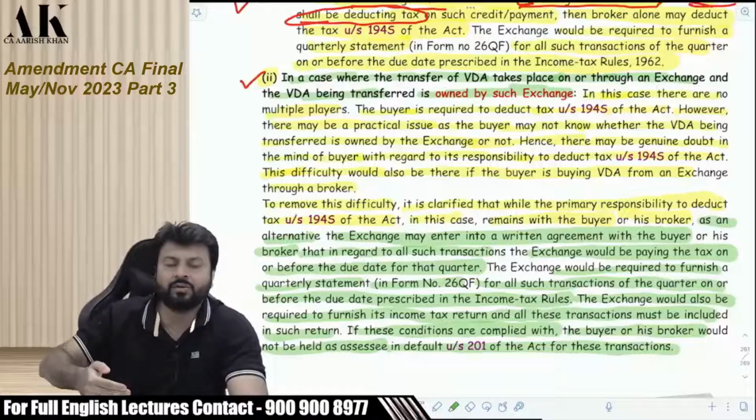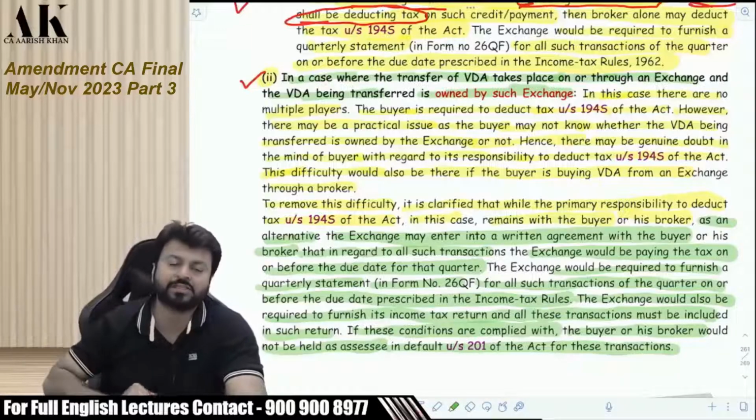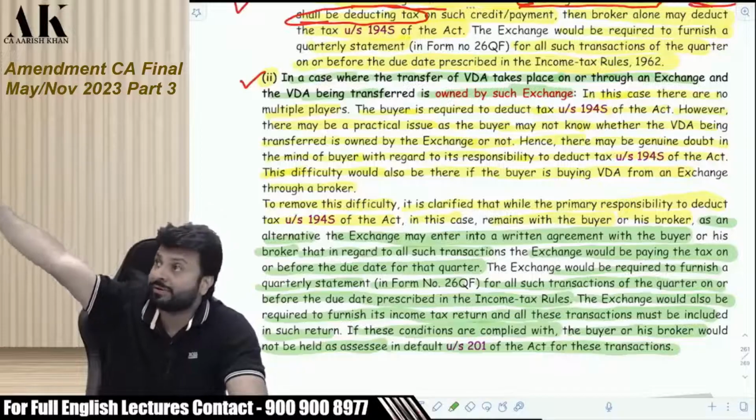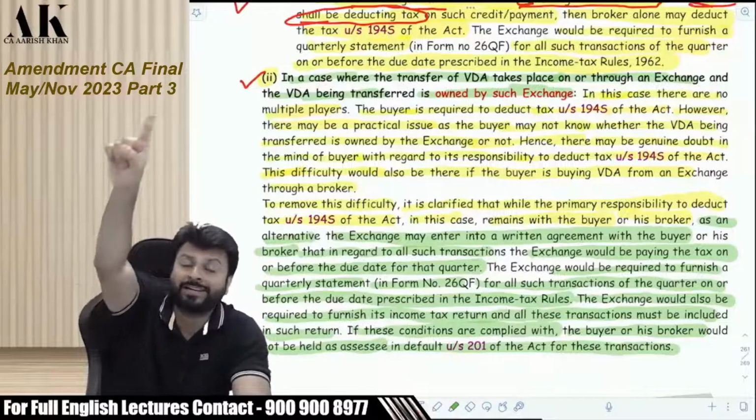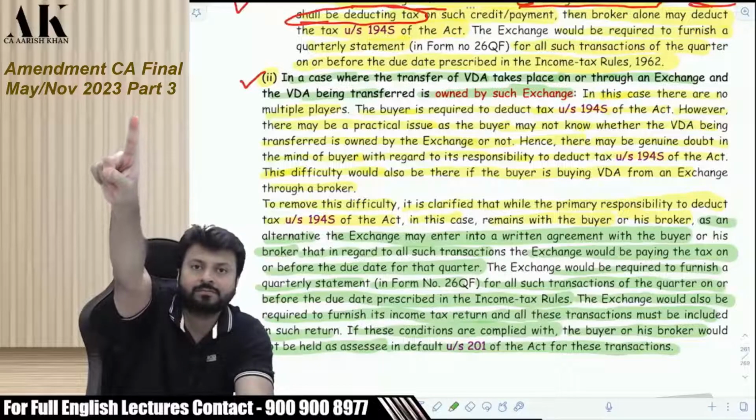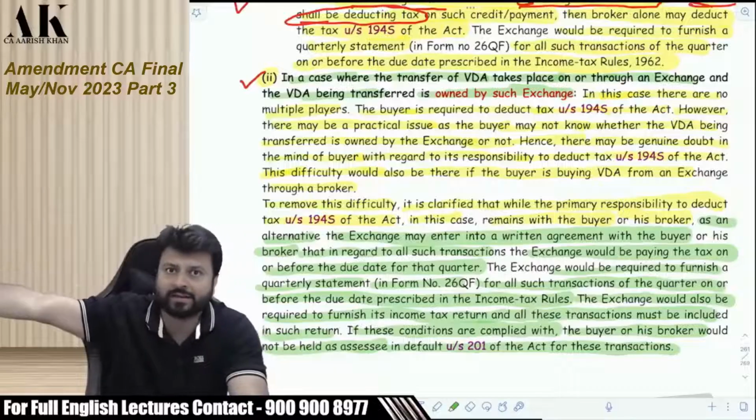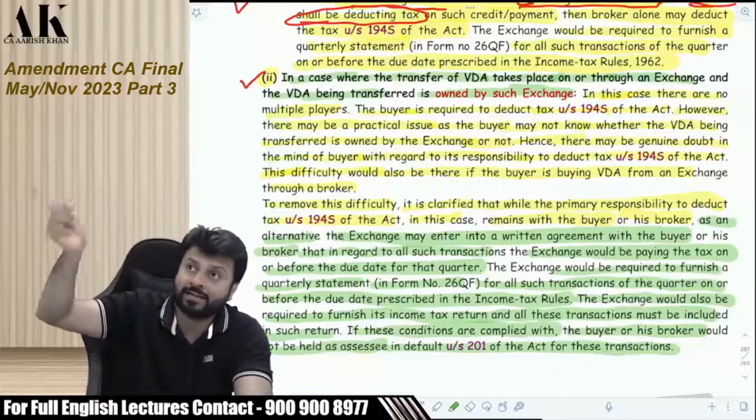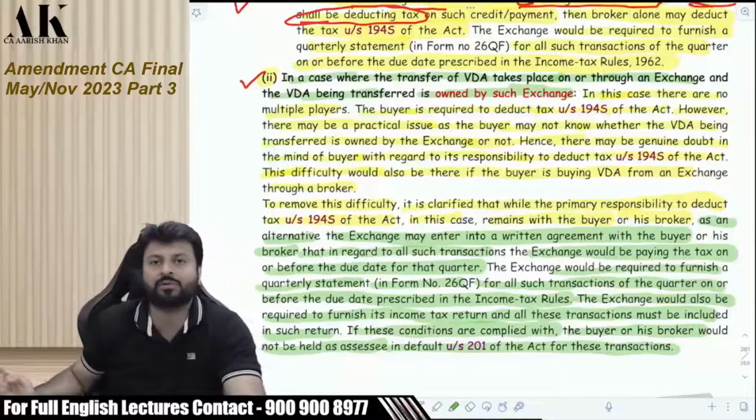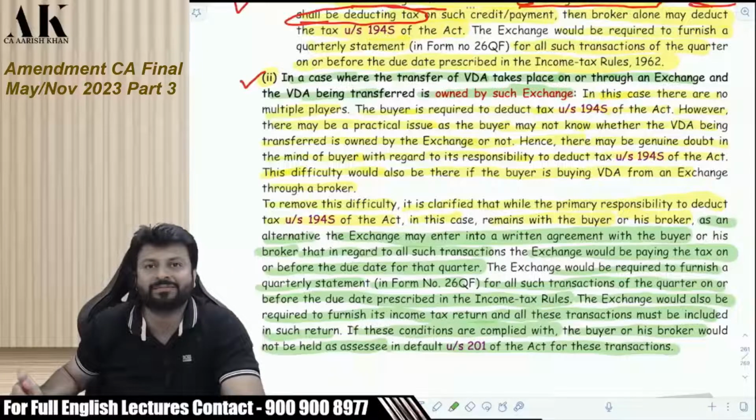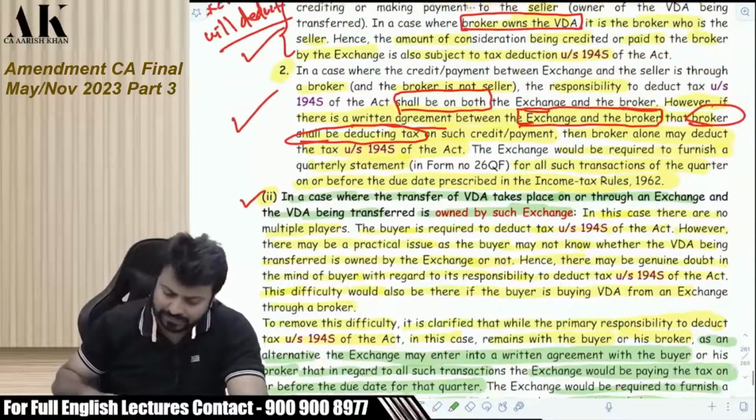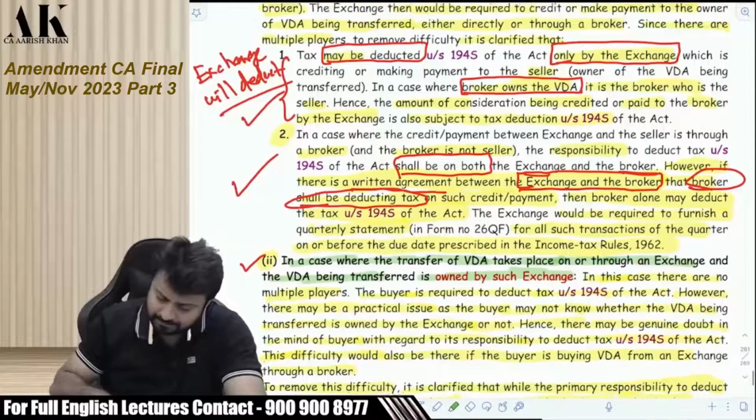And the second part is what? Where the asset is owned by the exchange. So where the asset is owned by some third person, then who is liable to deduct TDS? Exchange. Exchange will deduct TDS of the seller, and if the seller itself is the broker, exchange will deduct TDS of the broker.